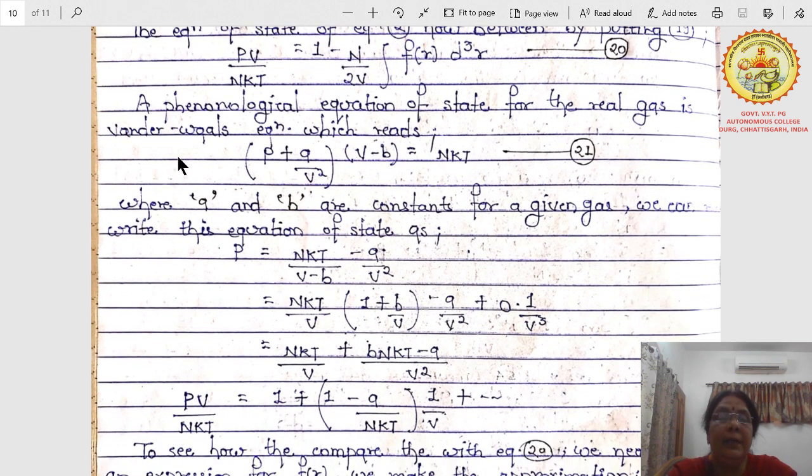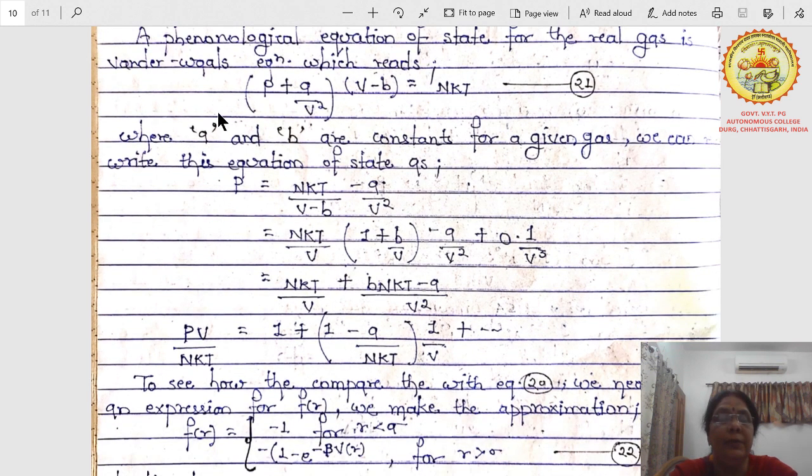We know that a phenomenological equation of state for real gases is the van der Waals equation, which is (P + A/V²)(V − B) = nkT. We have already studied this in 11th or 12th or even in 9th. It is the van der Waals equation where A and B are constants for a given gas. We write their equation of state.